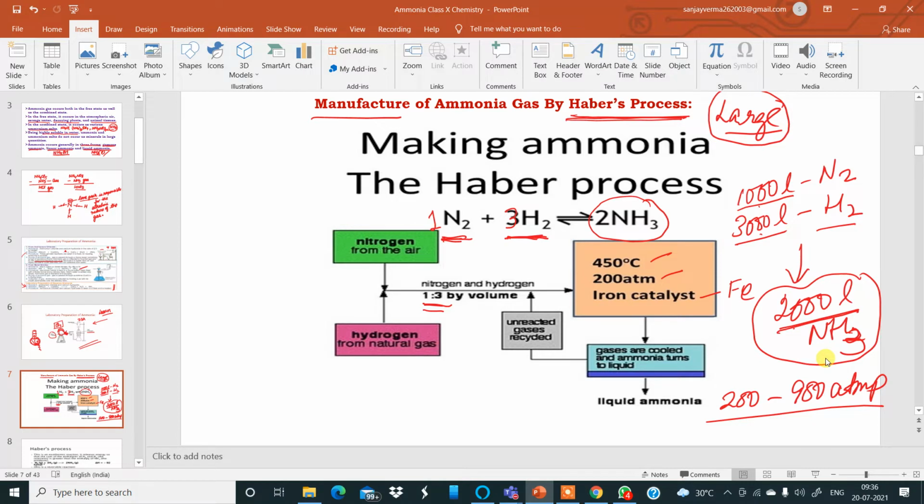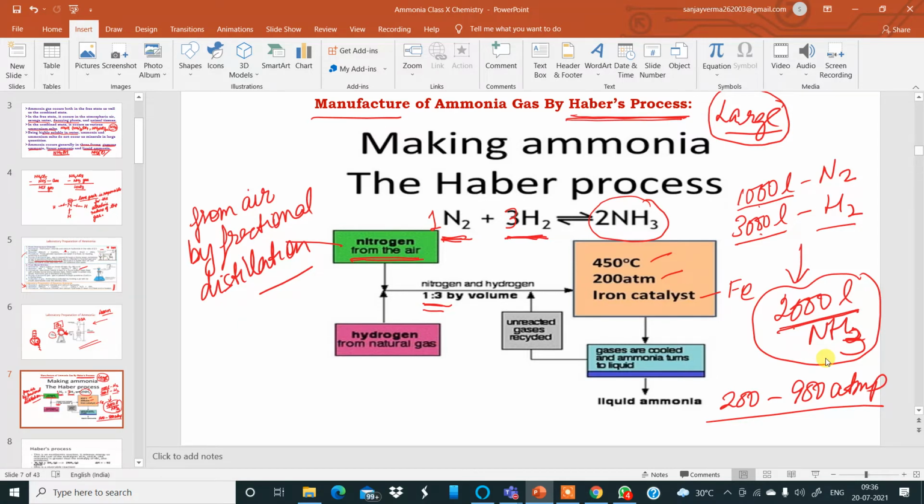Now the question: the nitrogen for this Haber's process is obtained from air. It is obtained from the air or atmosphere by a method of fractional distillation of liquid air. So that is how you obtain nitrogen from the air.